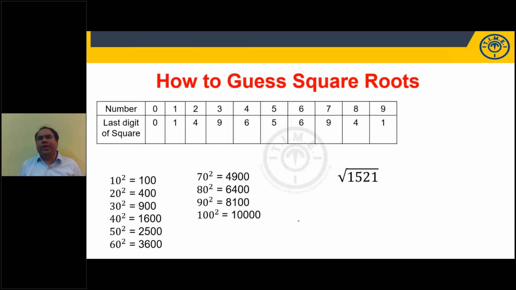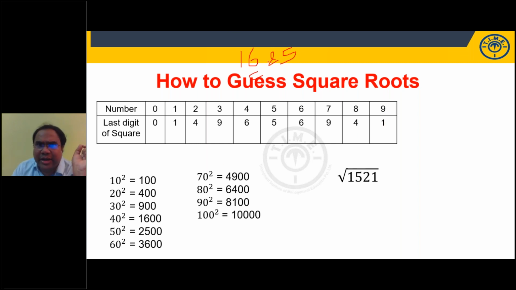Let us see how to guess square roots. It won't take much of your time. Just observe this. We have 10 digits, students: 0, 1, 2, 3, 4, 5, 6, 7, 8, 9. I am writing the last digit of the square. 0 square, 0. 1 square, 1. 2 square, 4. 3 square, 9. 4 square, 16, last digit 6. 5 square, 25, last digit 5. 6 square, 36, last digit 6. 7 square, 49, last digit 9. 8 square, 64, last digit 4. 9 square, 81, last digit 1.